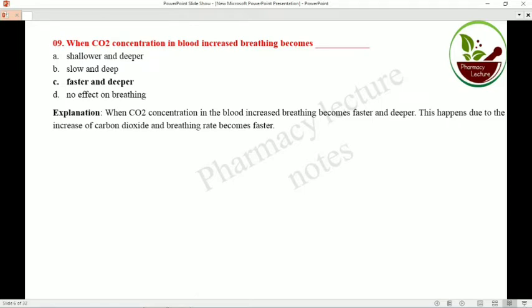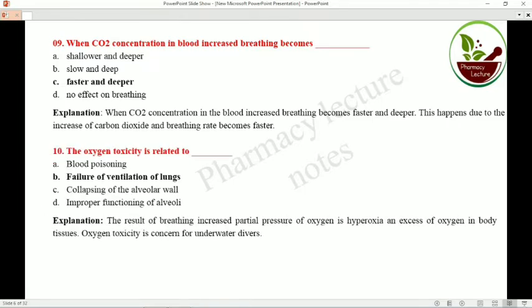Breathing rate becomes faster. Now, oxygen toxicity is related to failure of ventilation of the lungs. The result of breathing increased partial pressure of oxygen is hyperoxia, an excess of oxygen in the body tissue. So oxygen toxicity is a concern for underwater divers.